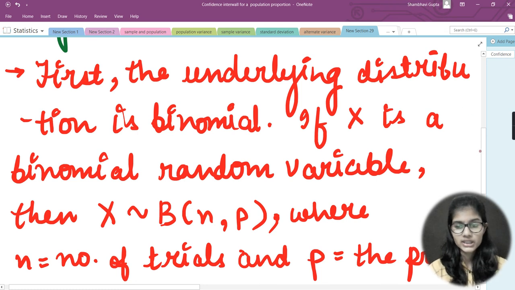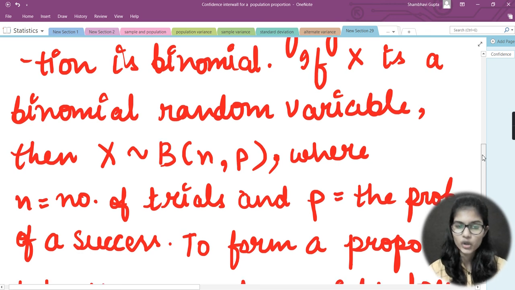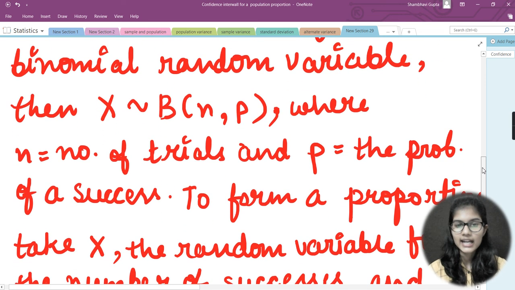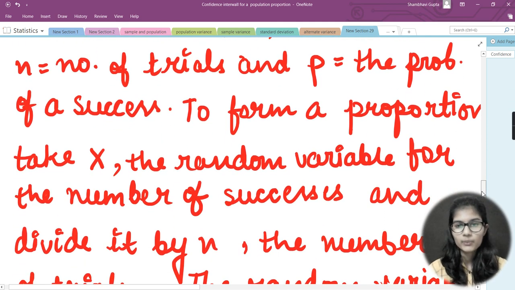So the very first thing is that you need to check whether the distribution is binomial. If yes, then you need to take a binomial random variable, let's say X, and that X would be approximately B(n, p). Now what are these n and p? n is the number of trials and p is the probability of success.